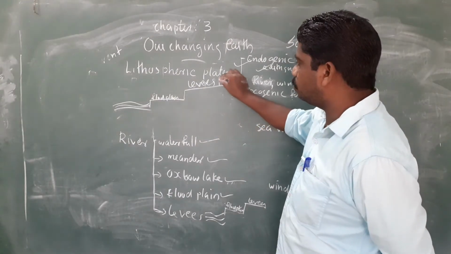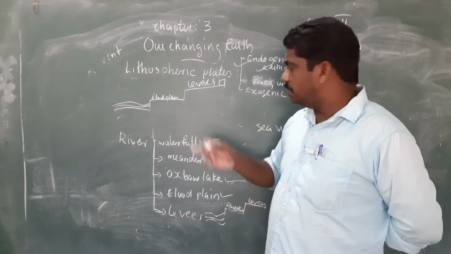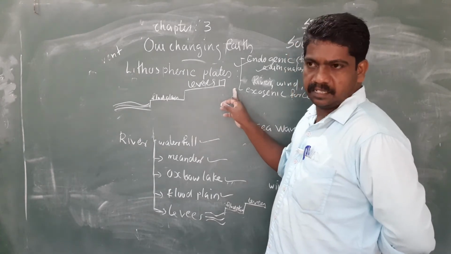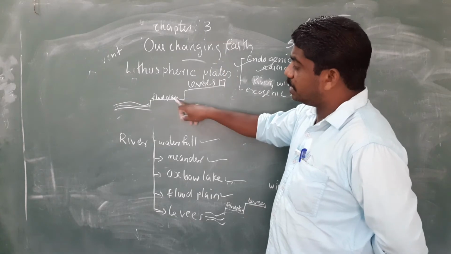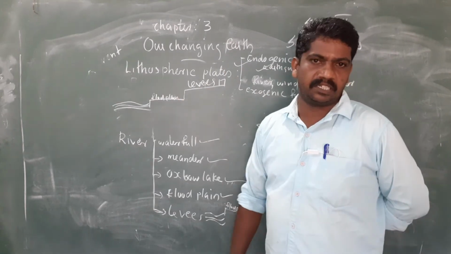Here we can make houses. The people are living in such areas. Levees, people are living on levees and they farm in floodplains.